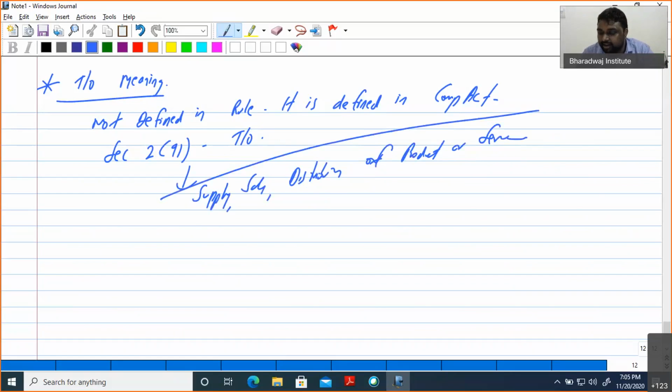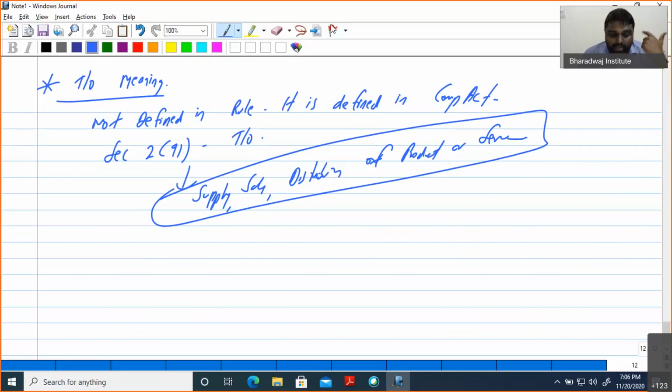So this is simply what the definition tells. It can be a sale, a distribution, or a supply of product or even service. That is the meaning of turnover.